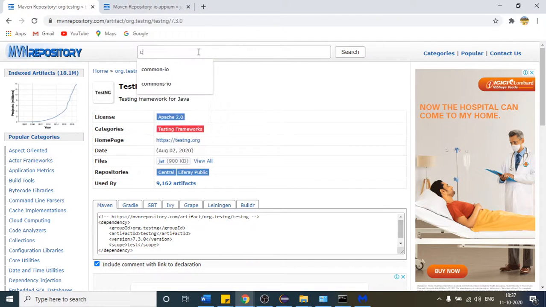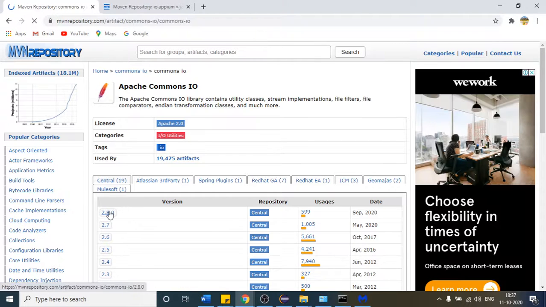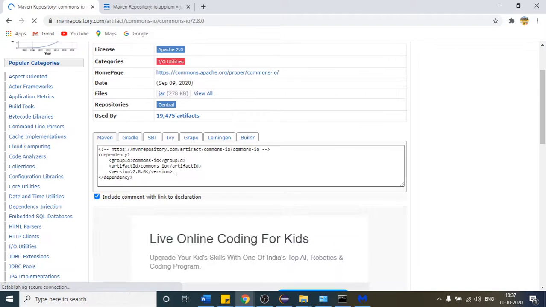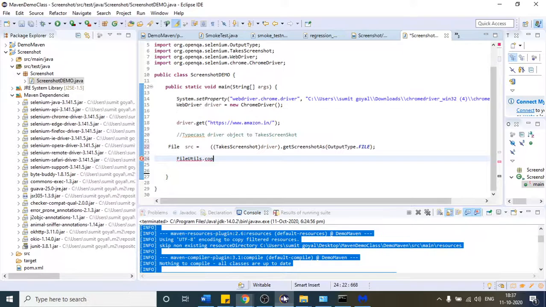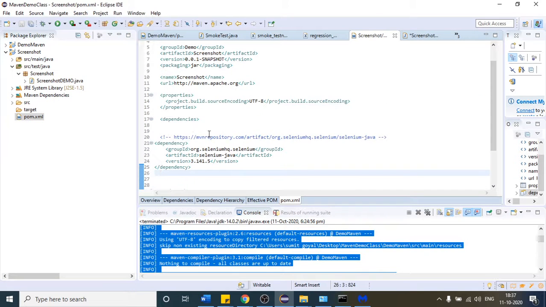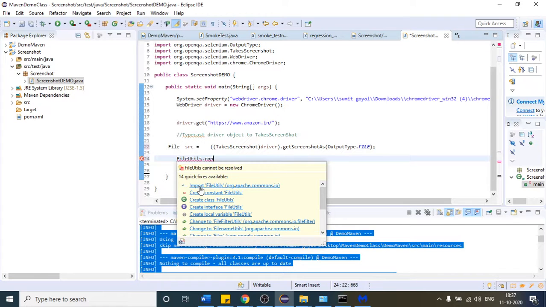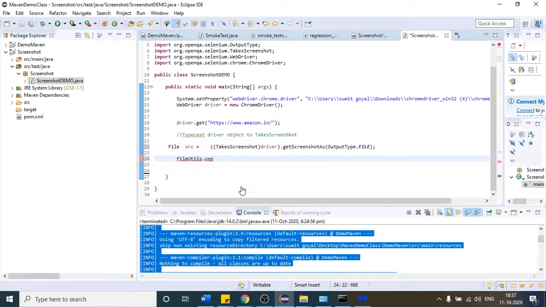If I type commons-io, that class is present inside this. You can go with the latest one, copy this. As of now you are seeing that I am not getting any import statement here, but when you provide it inside the dependencies tag, Control V, and press Control S to save, after that you will find we get the import package. You can see import FileUtils. This is present inside commons-io, right? So this is the package, import that.